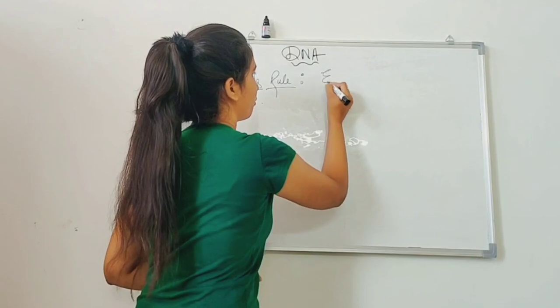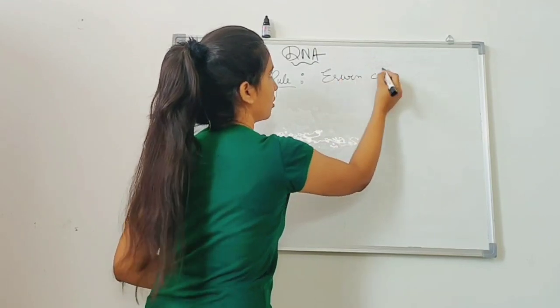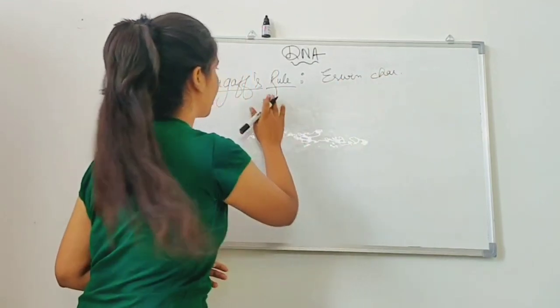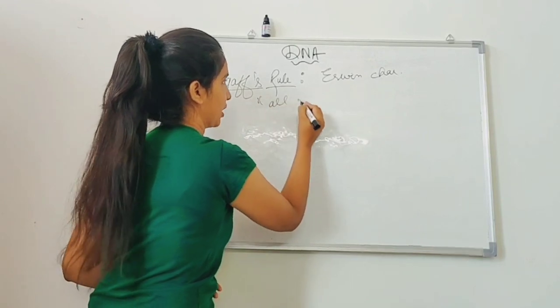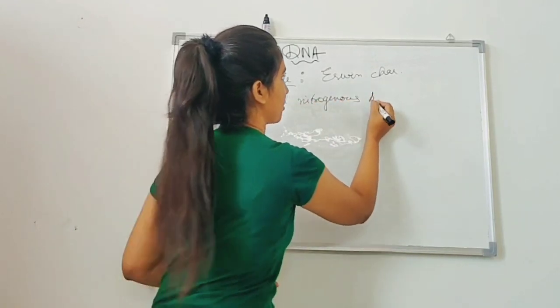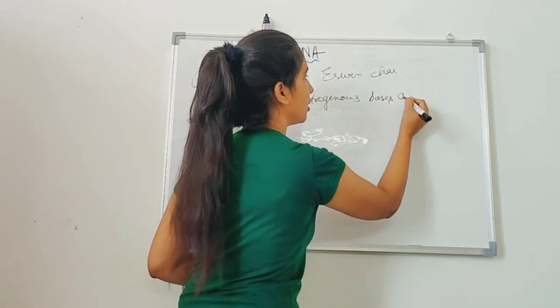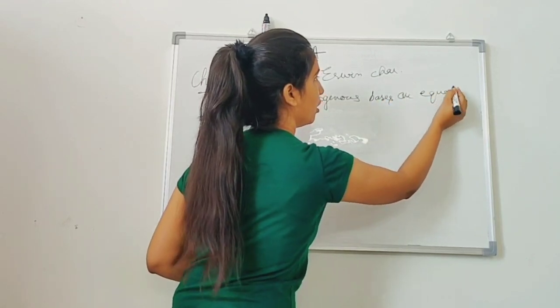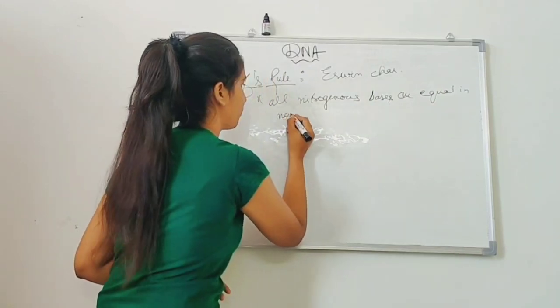Irvin Chargaff, a scientist, stated a rule that all nitrogenous bases are equal in number.